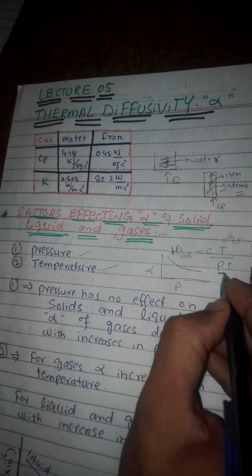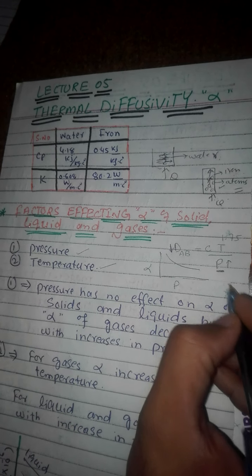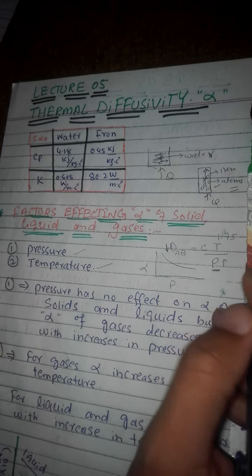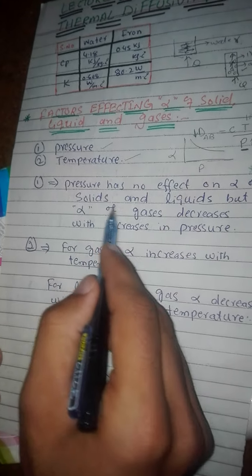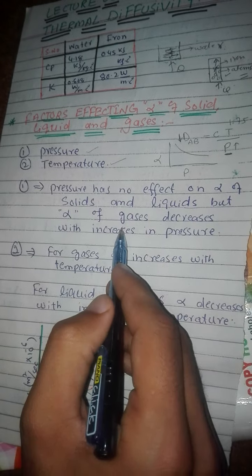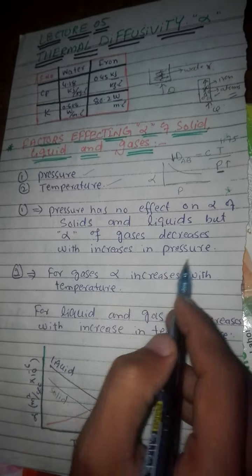This is because when we increase pressure on gases, the distance between molecules or atoms decreases, and the momentum of molecules also decreases. So the mass diffusivity of gases decreases, and hence the thermal diffusivity also decreases. So pressure has no effect on thermal diffusivity of solid and liquid, but thermal diffusivity of gas decreases with increase in pressure.